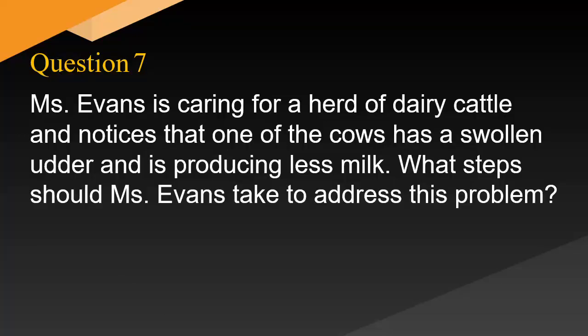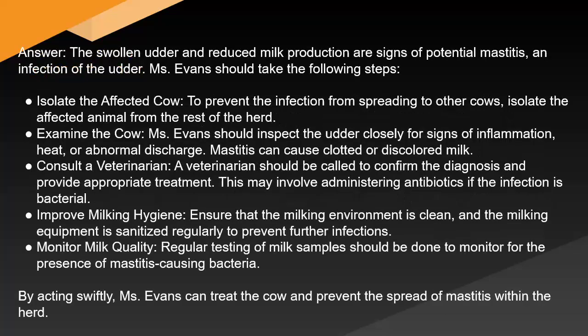Ms. Evans is caring for a herd of dairy cattle and notices that one of the cows has a swollen udder and is producing less milk. What steps should Ms. Evans take to address this problem? Answer. The swollen udder and reduced milk production are signs of potential mastitis and infection of the udder. Ms. Evans should take the following steps.